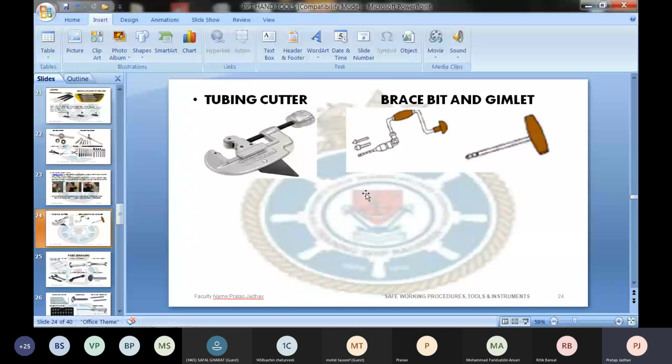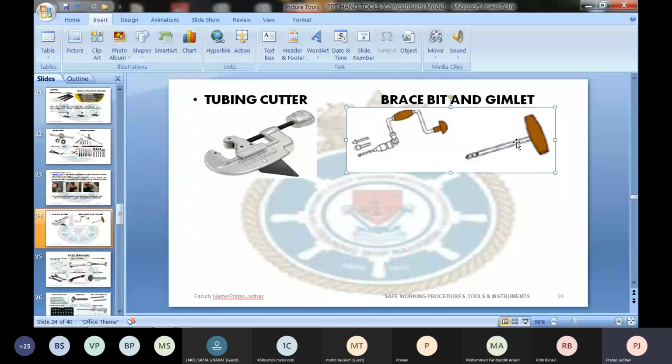Then this is called the brace, and this is called the bit. Both are carpentry tools. Brace and bits, both are carpentry tools used to drill a hole in wood. Now the gimlet is also used to drill a hole in the wood. You can see the gimlet has a handle and a body, and at the tip of the body you can see the spiral edges. So a gimlet can be used to drill a hole directly without using anything.